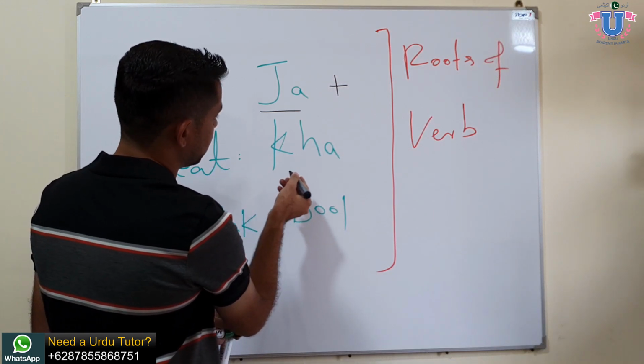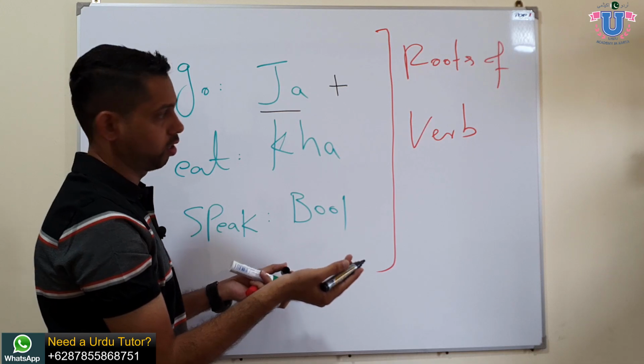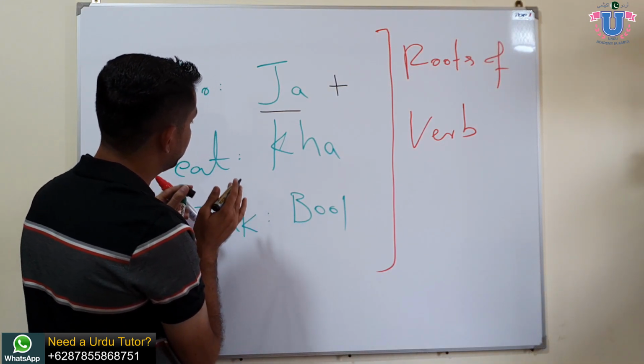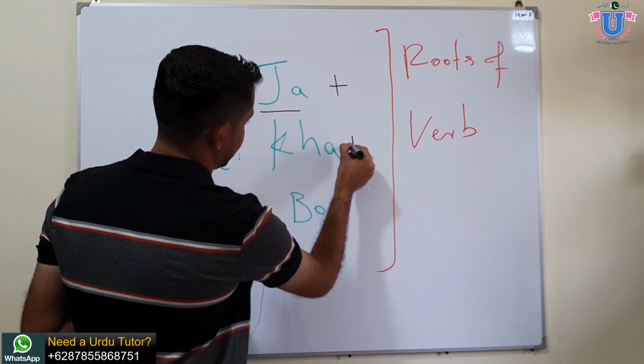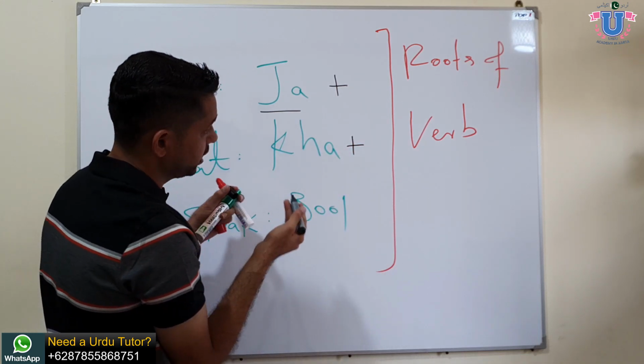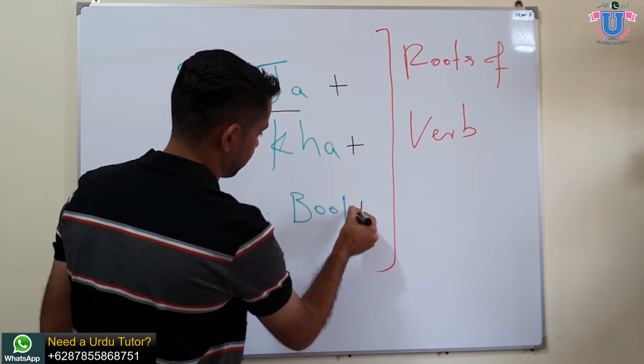Like eat is kha, but kha alone does not make any sense. There is no meaning of kha by itself. So when you want to make a sentence, you need to use kha, and after kha you need to add something which shows it is eat, eating, eats, or something like this. Speak is bol, the same.